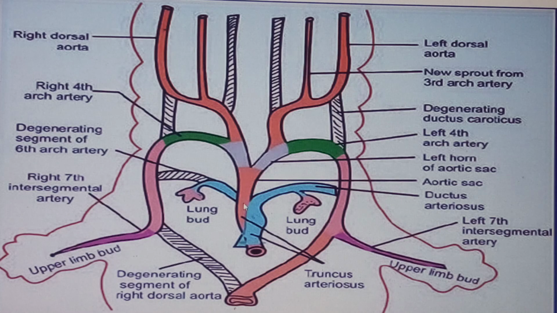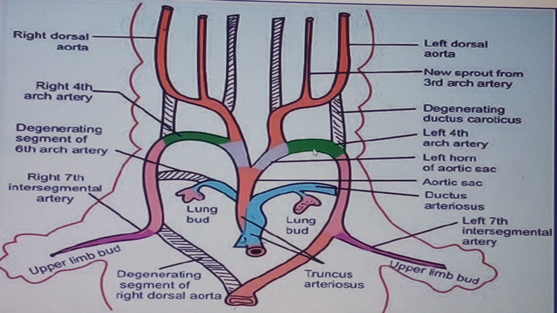Whenever we talk about the arch of aorta, it is more towards the left side. So that is what we see. If that is the arch of aorta, then what are the derivatives of this arch of aorta? So my friends, we are looking at it even starting from the aortic sac itself. The aortic sac is giving rise to the arch of aorta. Not only that, it's continuing in what we call the left horn of aortic sac. Then my friends, I told you that in the left side too, we are going to have 6 pharyngeal arteries over there.